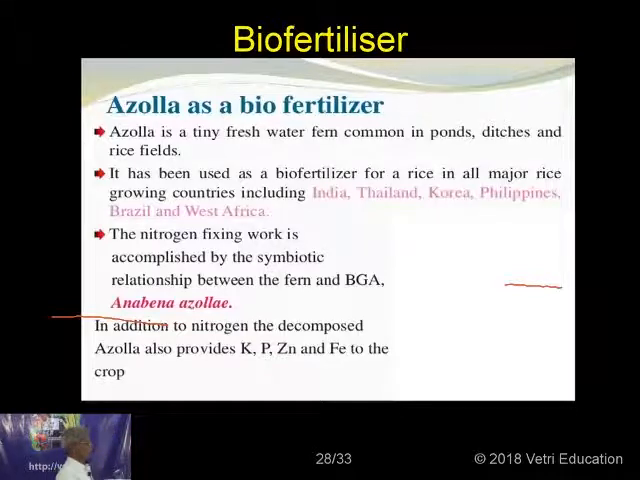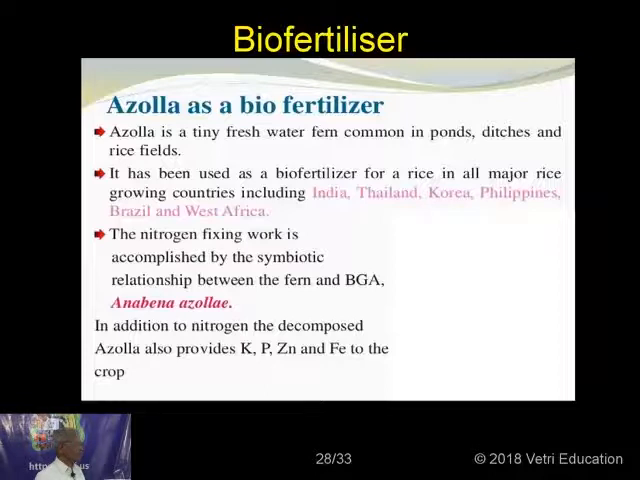Also, as I was telling you, Azolla is used as a biofertilizer. Azolla is a tiny freshwater fern common in ponds, ditches and rice fields. It has been used as a biofertilizer for rice in all major rice growing countries including India, Thailand, Korea, Philippines, Brazil and West Africa. The nitrogen fixing work is accomplished by the symbiotic relationship between the fern and the BGA,